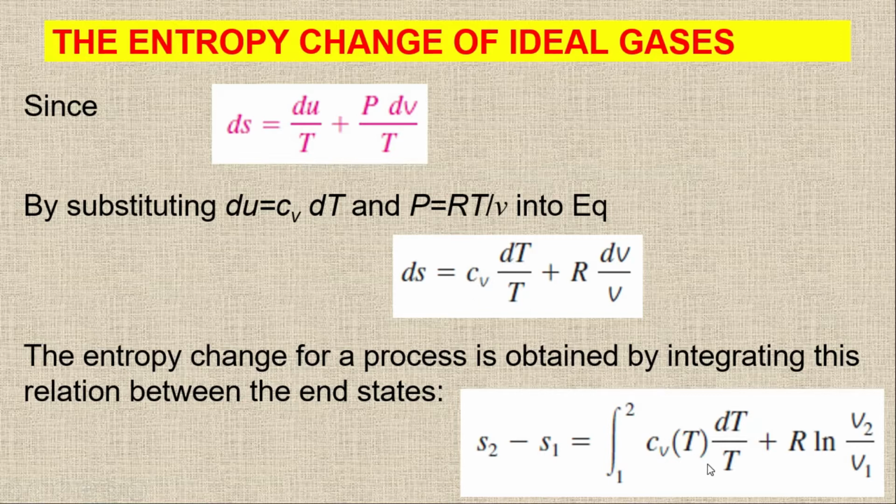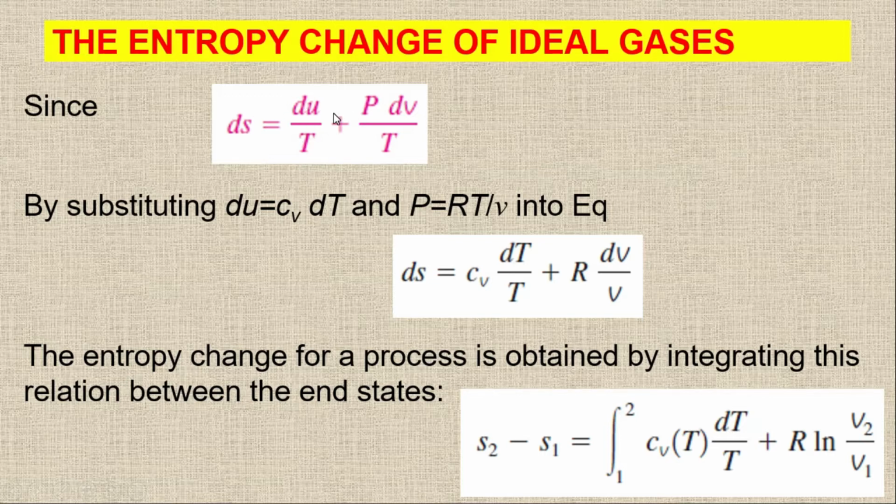The integral of this term is easy, but there is some complication because Cv is a function of temperature, and we already have the temperature here. So we have S2 minus S1 equal to the integral of Cv as a function of T times dT upon T plus R ln v2 upon v1. So we are getting this entropy change when we use the first TdS equation.